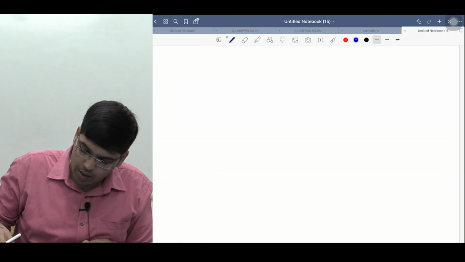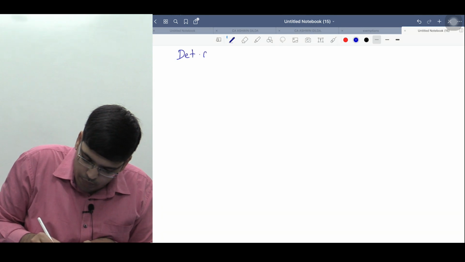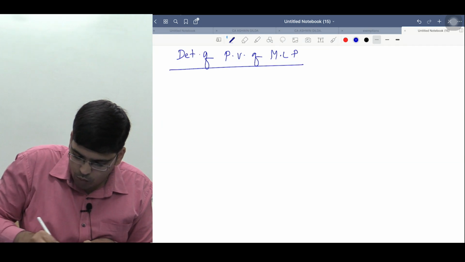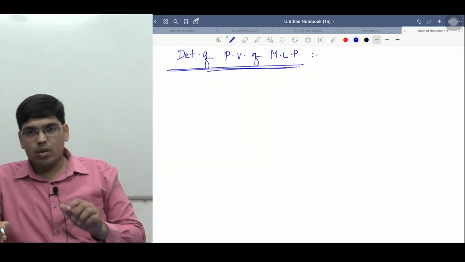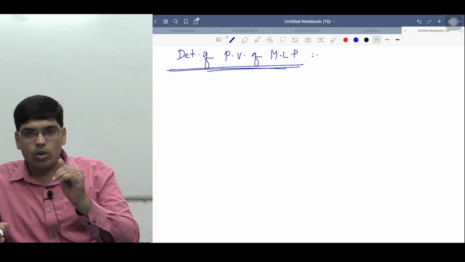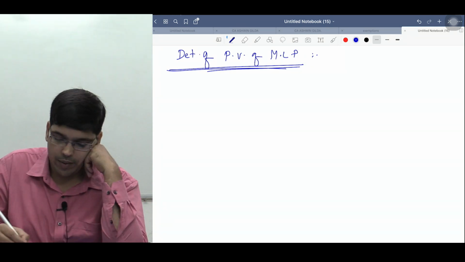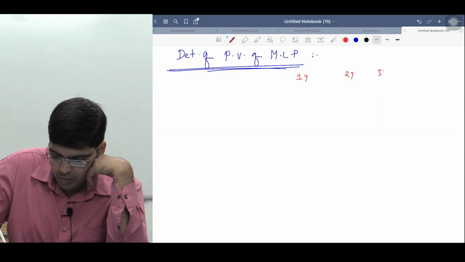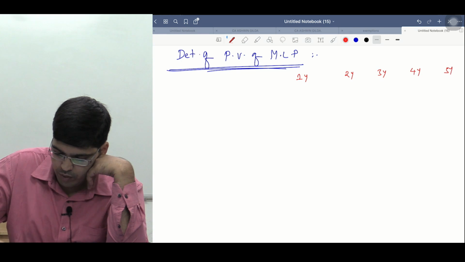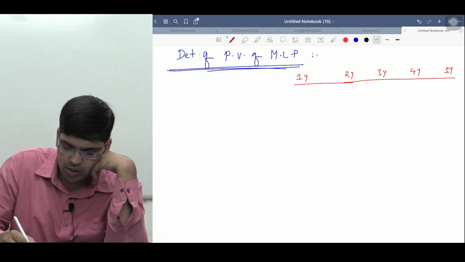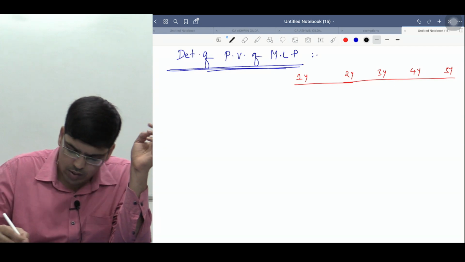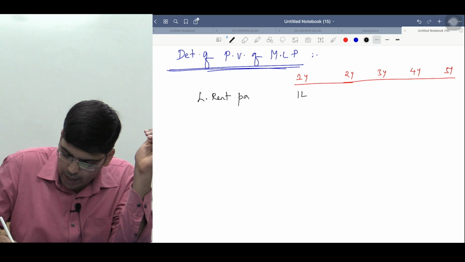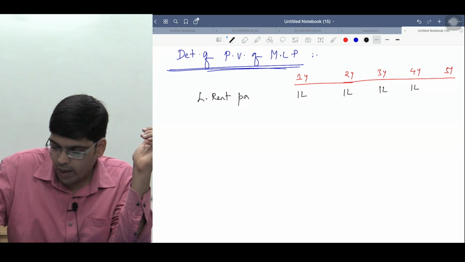अब देखो हम लोग अब हेडिंग डाल रहे हैं, determination of present value of MLP. Sir, what is this, sir? I'll explain you. Don't be in a hurry. No, see, MLP is nothing but lease payments का total. उसकी present value find out करना है. See, when the payments are made, you know, first year end, second year end, third year end, fourth year end, fifth year end. अब ध्यान से सुनो, डोंट बी इन हरी, जस्ट अंडरस्टैंड दिस इज द मोस्ट इंपॉर्टेंट पॉइंट फॉर एग्जाम. What is the lease rent? Lease rent per annum is 1 lakh, 1 lakh, 1 lakh, 1 lakh, 1 lakh.